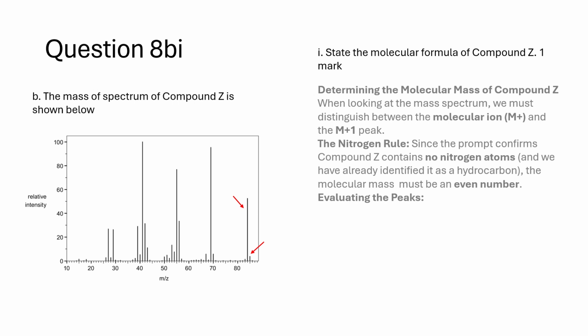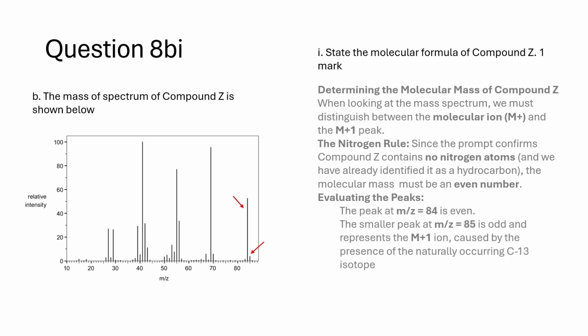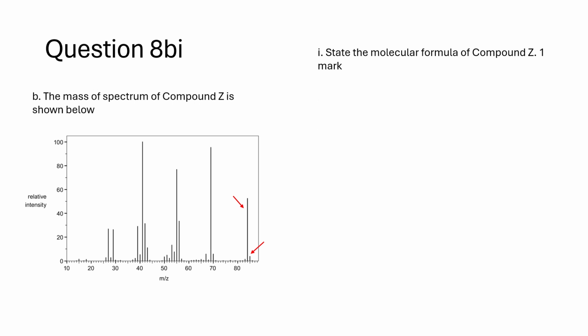Evaluating the peaks. The peak at m/z equals 84 is even. The smaller peak at m/z equals 85 is odd and represents the M+1 ion, caused by the presence of the naturally occurring C13 isotope. Conclusion: therefore, we identify 84 as the true molecular mass, M+, not 85.